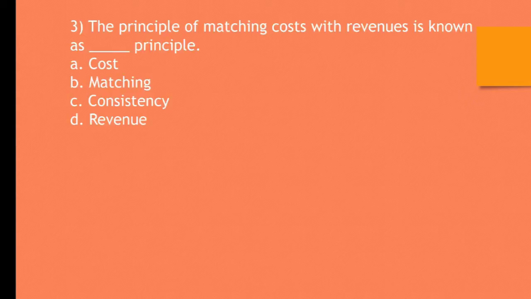Question number 3. The principle of matching cost with revenue is known as dash dash principle. A. Cost, B. Matching, C. Consistency, D. Revenue. The correct answer is B. Matching concept.